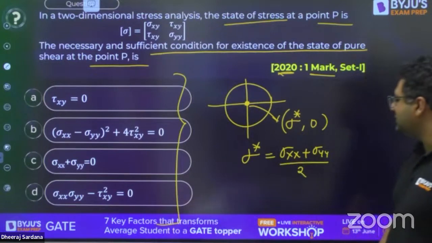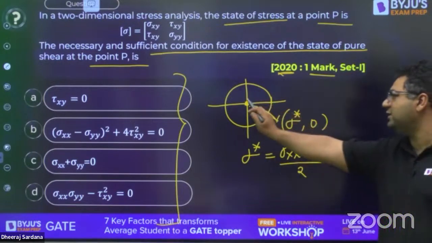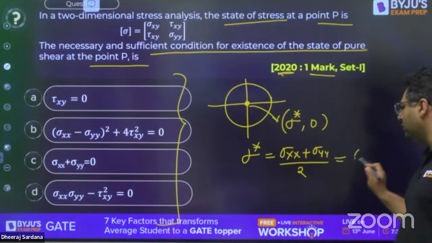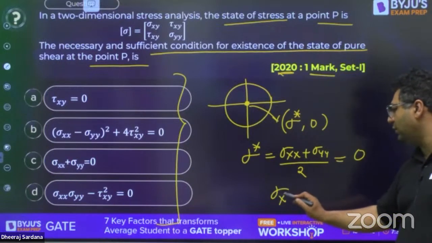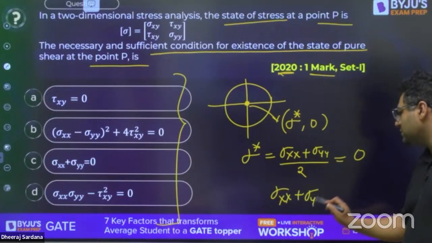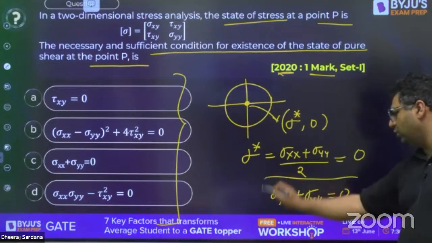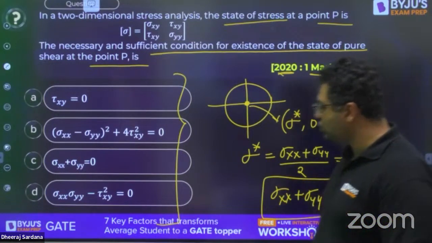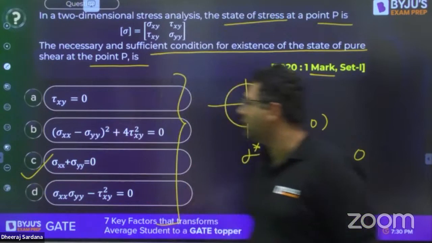So my dear, when it is shifting to origin, this should be equal to 0. That is possible only when sigma xx plus sigma yy will be equal to 0. So my dear, the answer for this question is going to be C once again.